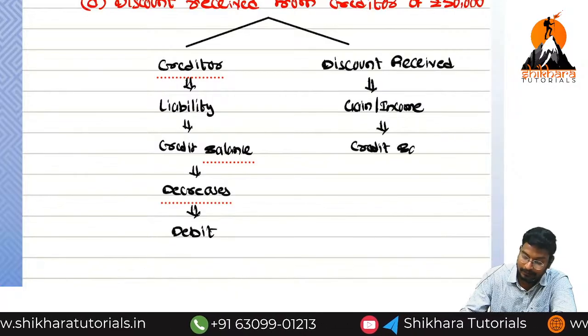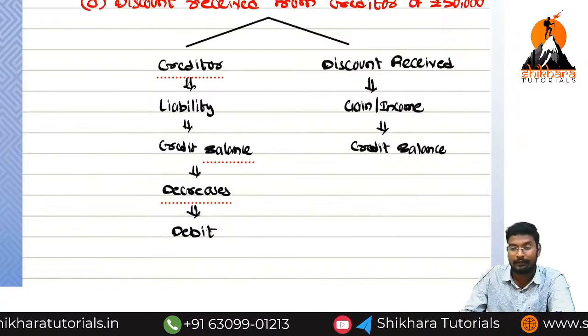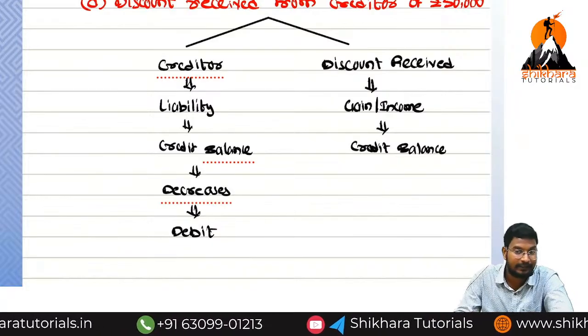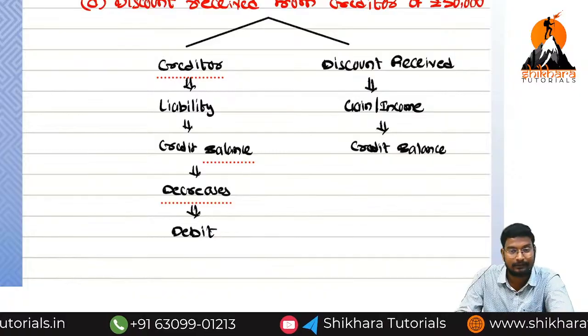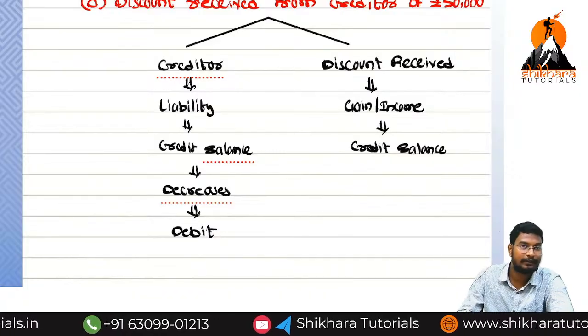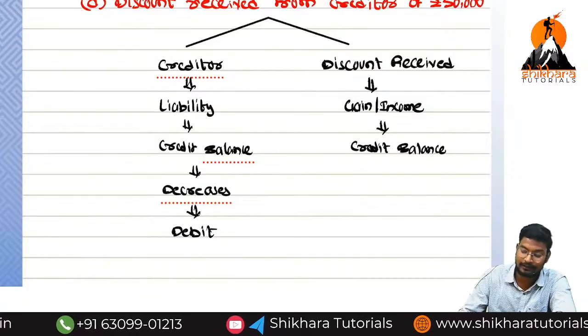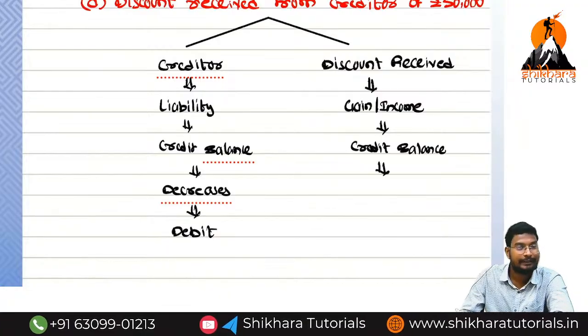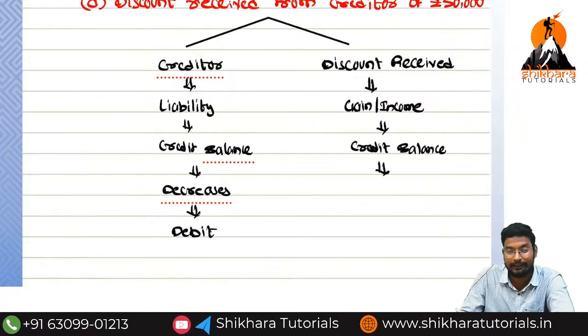Credit balance. In our class, one person will be there. If it is debit he will say credit. If it is credit he will say debit. Instead of debtor, he will use creditor. Instead of creditor, he will use debtor. Even though, he managed to get 253 in CMA Foundation.